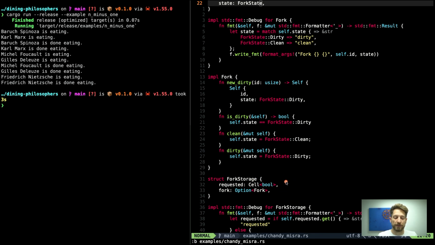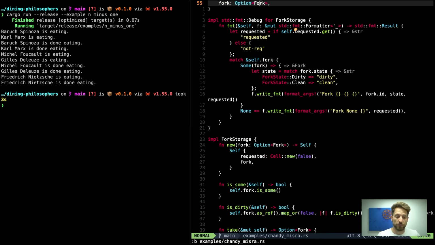And here comes the interior mutability already. I cannot simply use a requested boolean, as you will see later down in the code. I will actually have to hide that behind the cell, because otherwise the borrow checker will not like what I'm trying to do. Then again, a custom implementation for the debug output of our fork storage. I'm again just writing out that I am a fork, which ID I have, which state I am in, and if I have been requested or not. This can be useful when you write a debugging output to see if the message passing actually does what you want to your data structs.